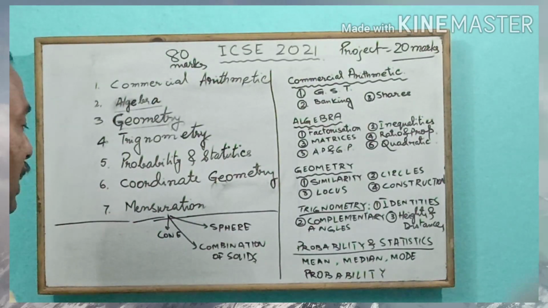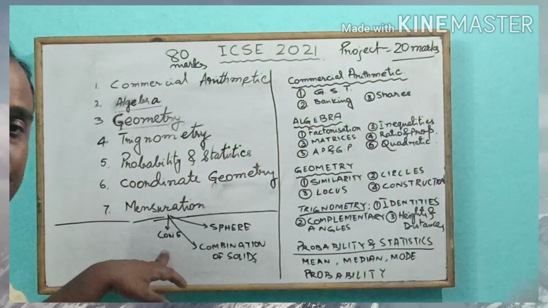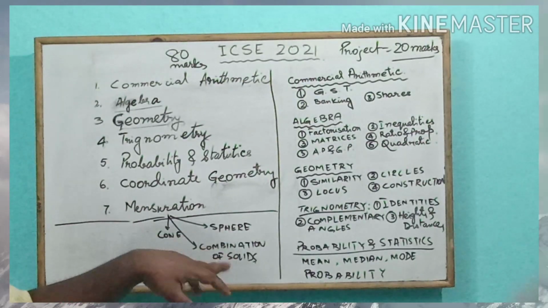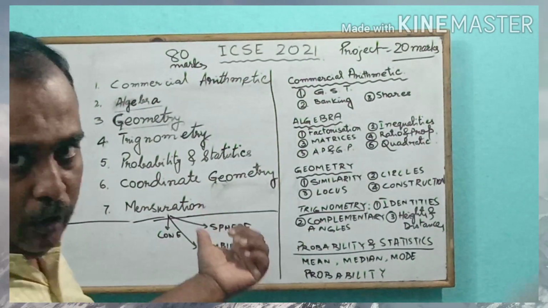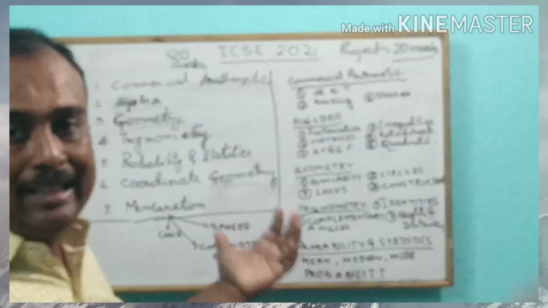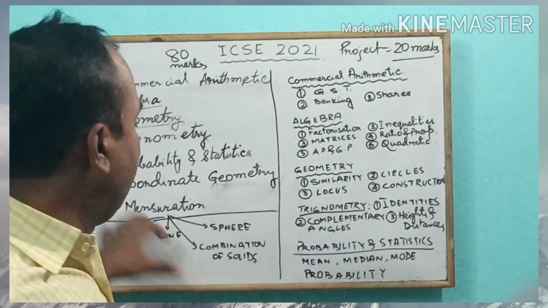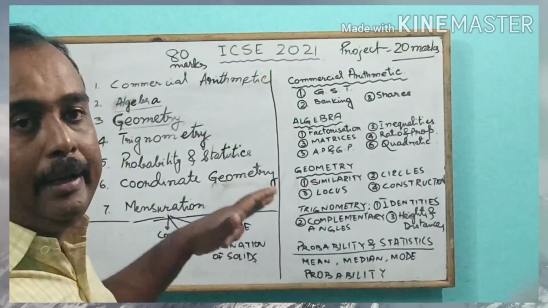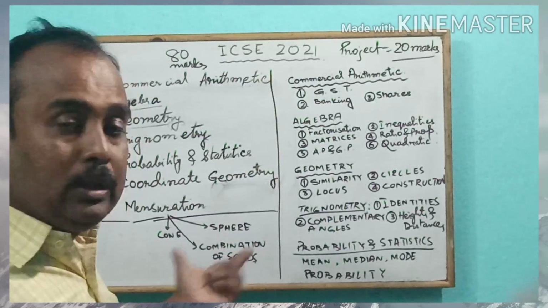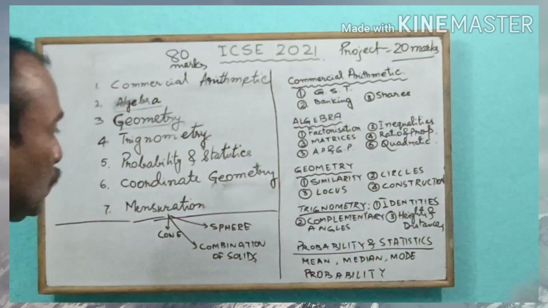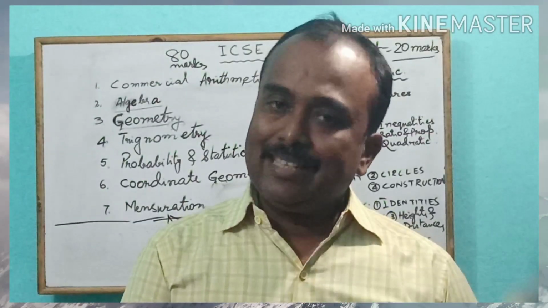Then under mensuration we have to find out the volumes and surface area of cone, sphere and combination of solids. You have already got the concept of cylinder, to find out the volume of a cylinder and the surface area of a cylinder. Now we shall combine everything with a combination of solids, where we have to find out the surface area and volume of cone, sphere and its combined shapes or solids. This is the total syllabus of ICSE 2021 mathematics.